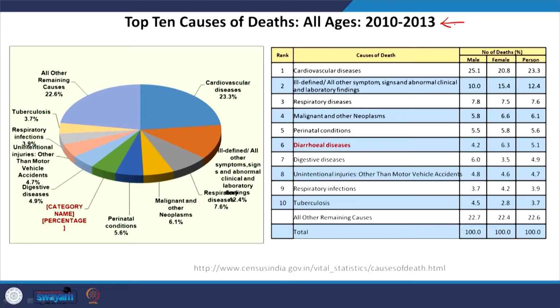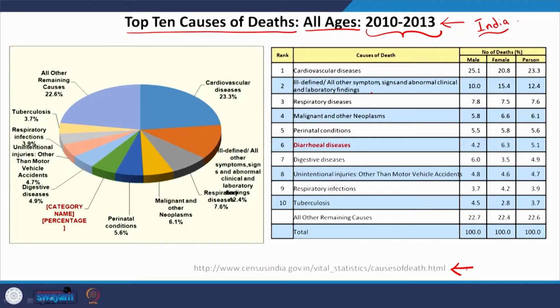So in this slide I have the top 10 causes of deaths, for all ages, and this data was collected between 2010 and 2013. It goes without saying that here I am talking about India. Typically I provide the relevant link or the source from which I gathered the data at the bottom of the slide, but if I do not and you still require the data, you can always email me.